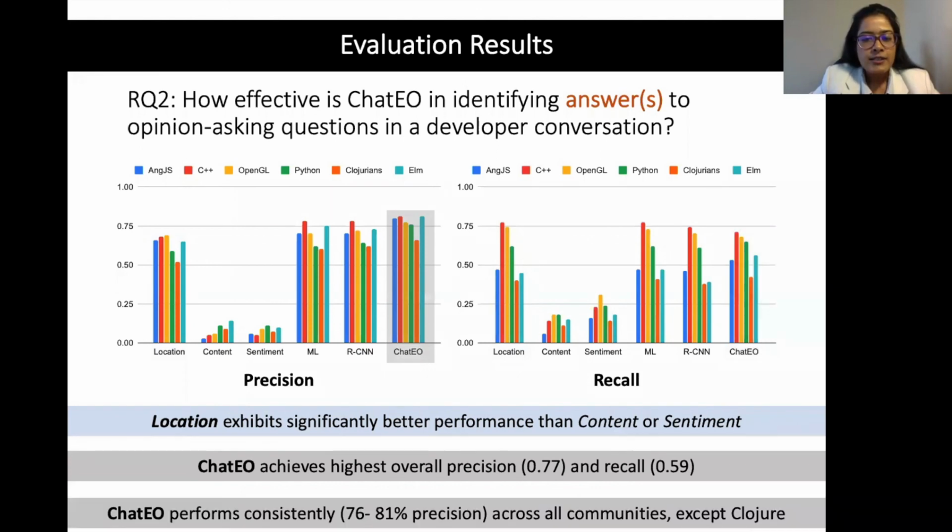And another interesting observation here is that although ChatIO performs consistently across all the communities, there is a drop in one of the communities, the orange one, for closure. And on a further manual analysis, we saw that in this community, answers are often provided as just code segments. There was no English text or not much text to it, and we couldn't model that semantic link, and therefore it was difficult to automatically extract those answers.